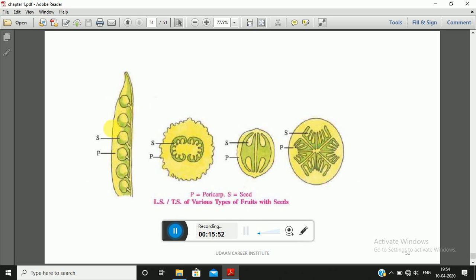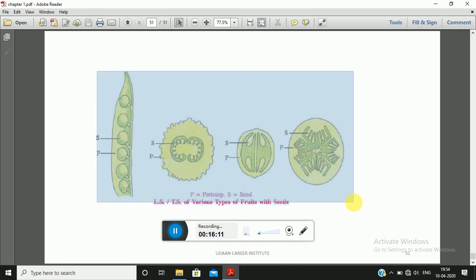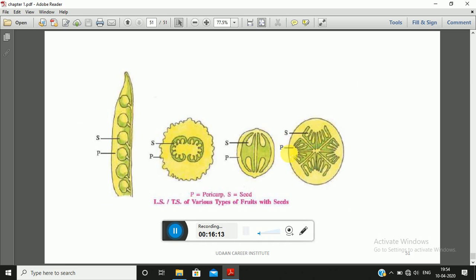So here there is a diagram which shows various kinds of fruits along with their seeds, where you can see that the letter P indicates pericarp and S indicates the seed. There are various examples of fruits along with seeds, where you can see the presence of pericarp, which is light yellow in color, and the seed, which is greenish in color. The greenish part is the seed, and the outer protective wall is the pericarp.